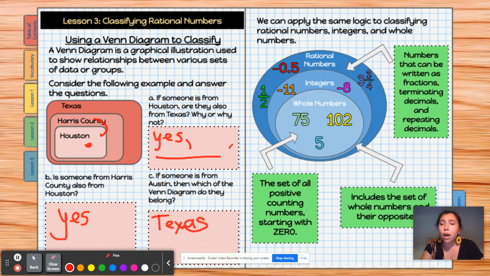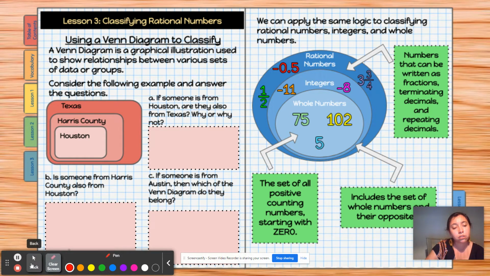All right. So again, we also reviewed rational numbers, integers, and whole numbers. We know that whole numbers are positive whole numbers. Integers can be positive and negative, and rational numbers are basically fractions, terminating decimals, and repeating decimals. So we'll go ahead and move on to the next section.